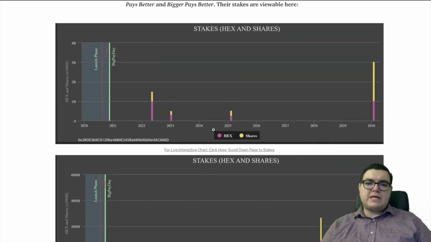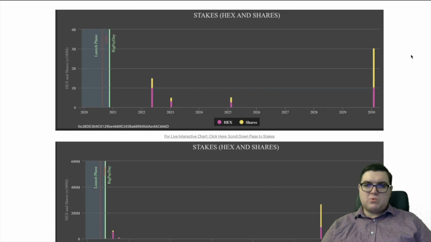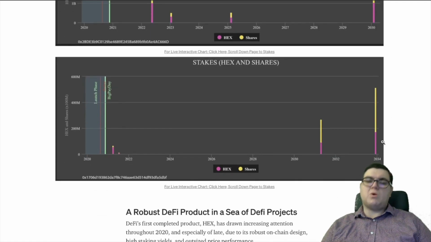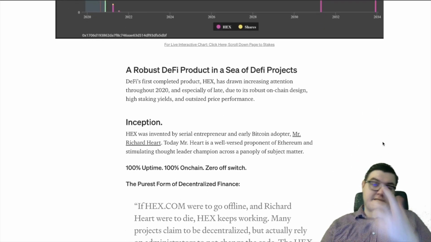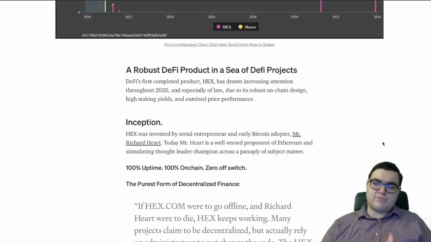So what does this mean? Well, we see this is where we're at, 2020, and we see one date at 2030. We also see one date at 2034. So they're thinking long into the future, more than a decade from now. So that is because they're going to just get more higher percentages at that point.